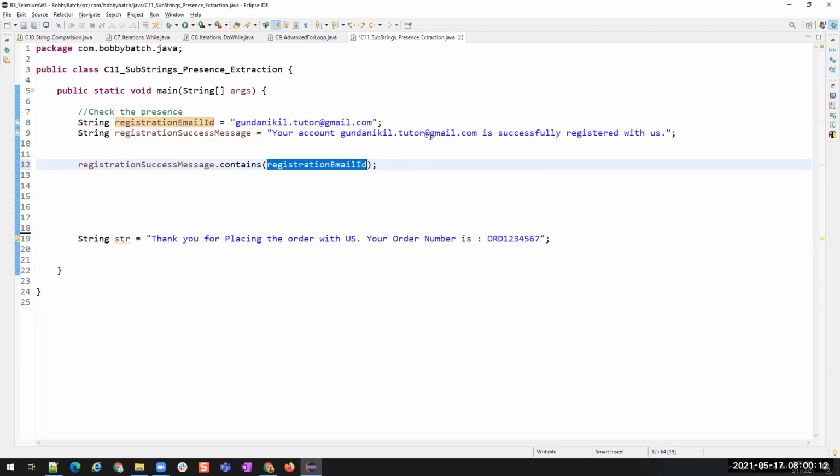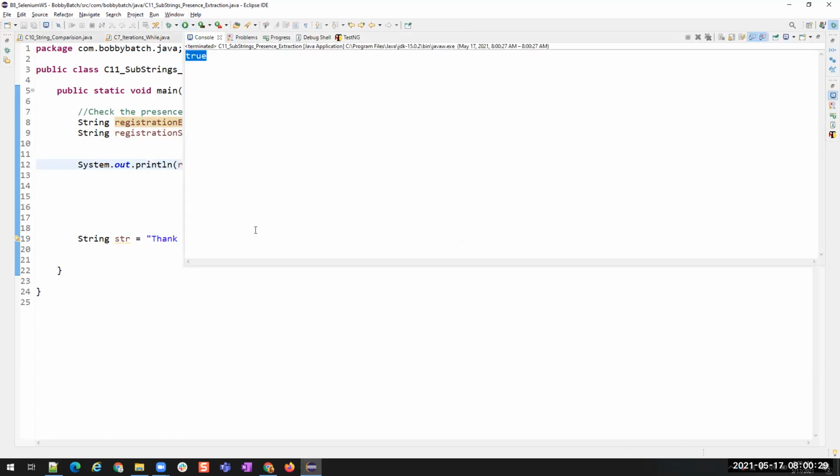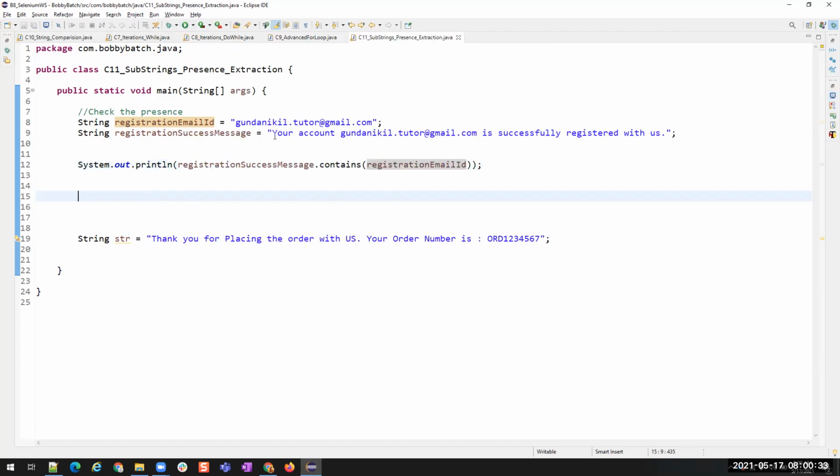Understood? Yeah. That's all. So this is going to return true. Example: now let me run this. What is it returning? True, because this string is present inside this string.